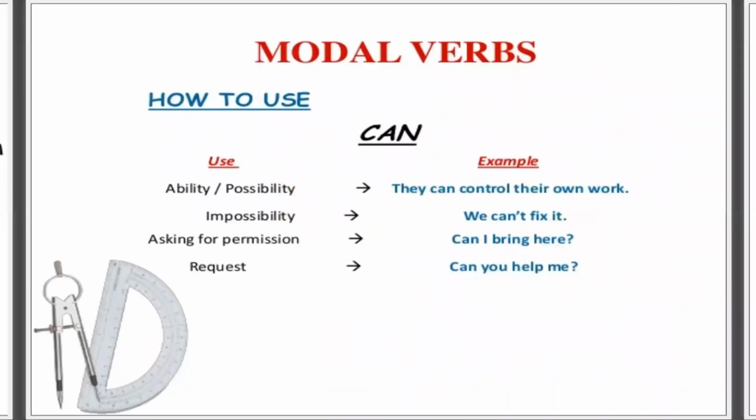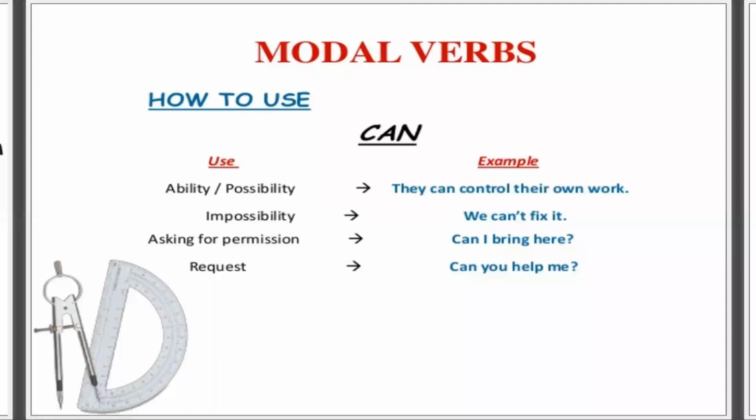Now, one by one, we are going to talk about different modals and their usage in a sentence, that is, what the possibilities are and in what situations we use those modals. So the first modal which we are going to talk about today is can. Can is first used to express your ability.